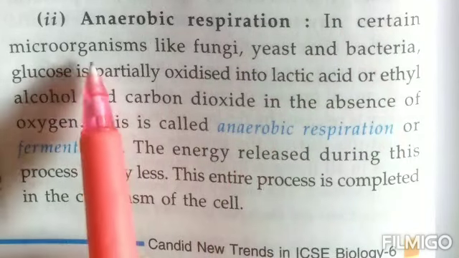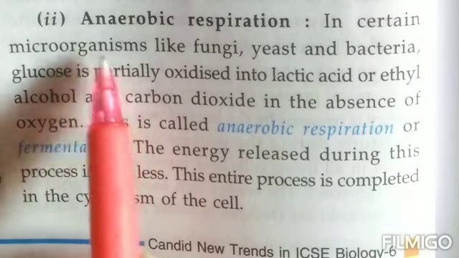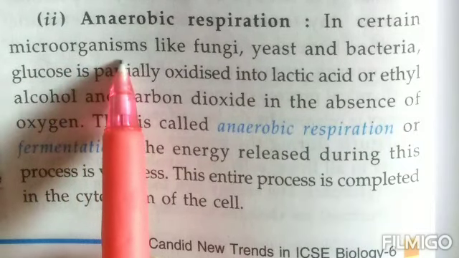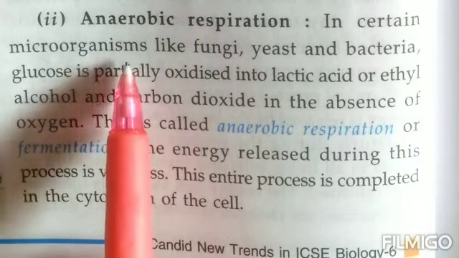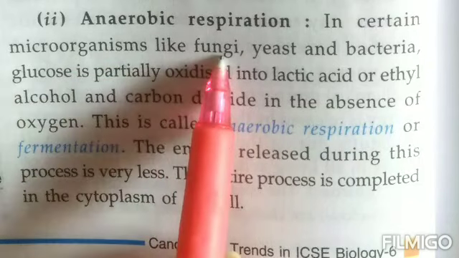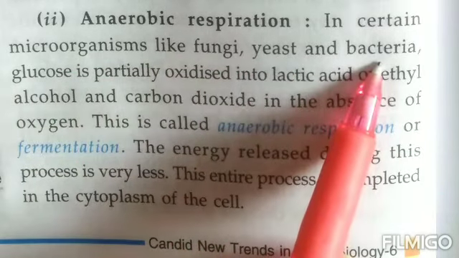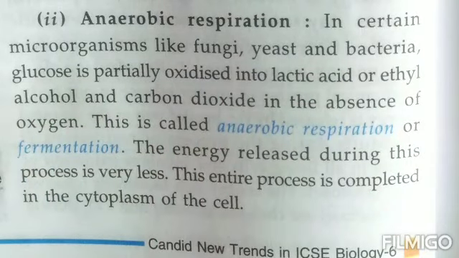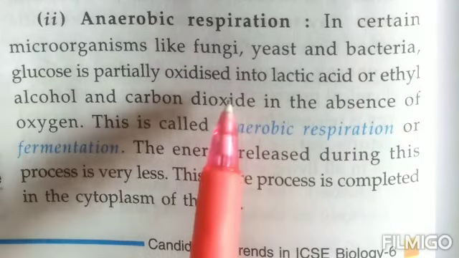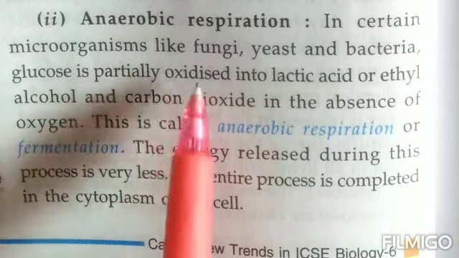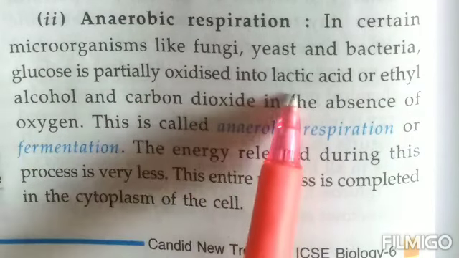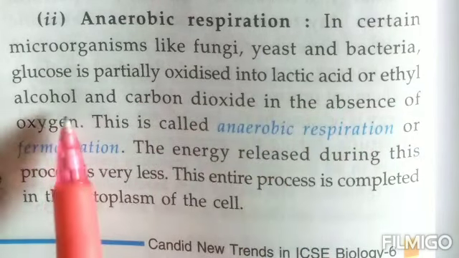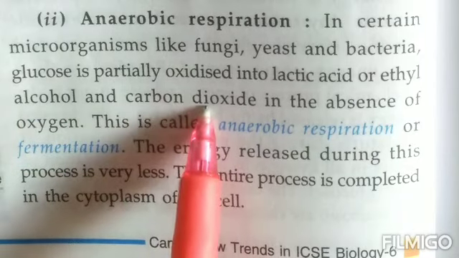Now, in certain microorganisms, which are such small organisms, children, that they can only be seen with the help of microscopes, like fungi, yeast, bacteria, in these organisms, children, glucose is partially oxidized. That means it is not completely broken down with the help of oxygen, but a part of it is broken down with the help of oxygen. And when it breaks down, children, it breaks down into lactic acid or ethyl alcohol and carbon dioxide.